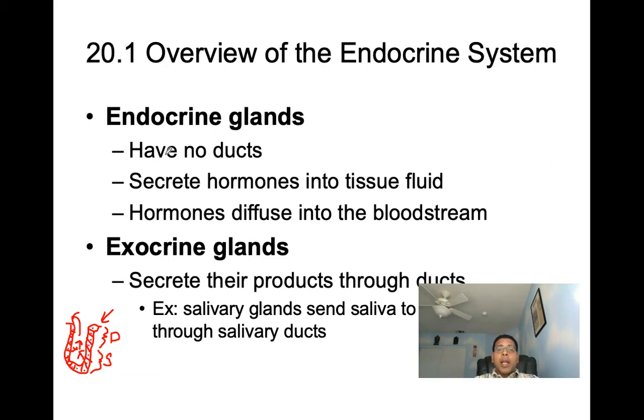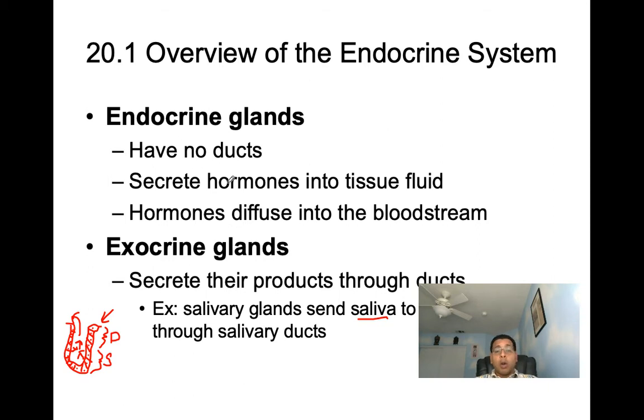So when we talk endocrine glands, you can see they secrete hormones. Exocrine glands do not secrete hormones. They secrete non-hormonal secretions, such as saliva, or gastric juice, or pancreatic juice that's produced from the pancreas or the stomach. So exocrine glands, non-hormonal secretions.